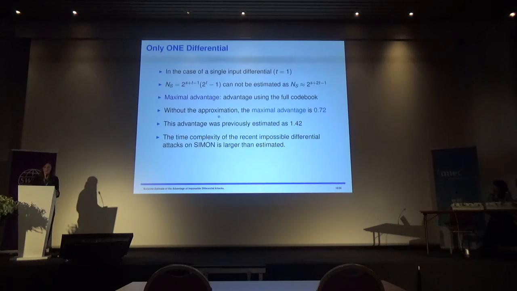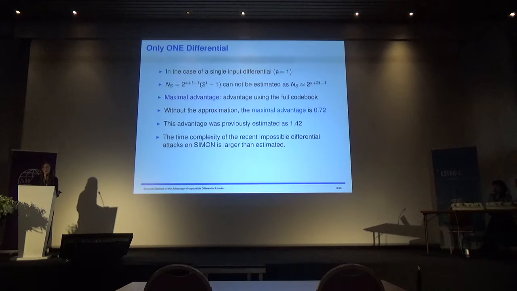Okay, so some other remarks concerning when we only have one differential. The parameter that we called t before is equal to 1, and very often the number of pairs is estimated. We do a rough estimation: we approximate 2^t minus 1 by 2^t. In many cases this works well.